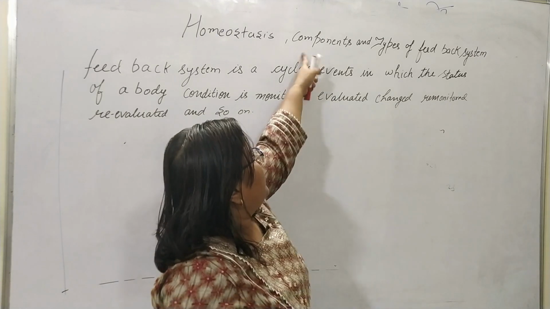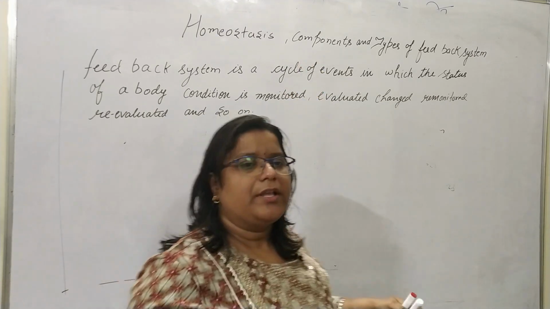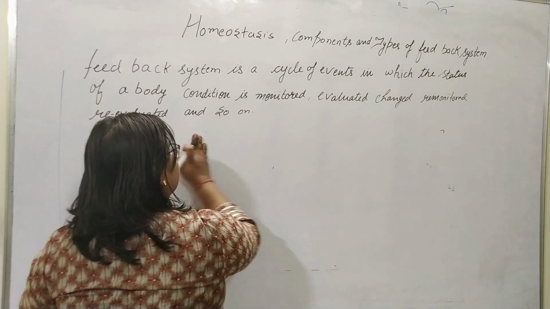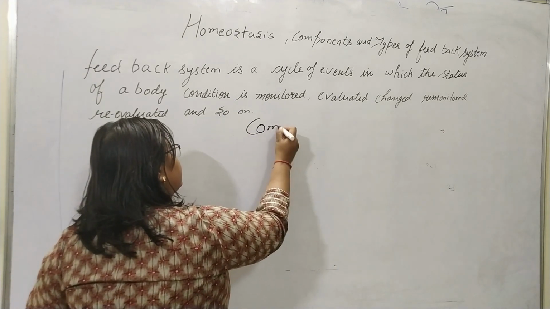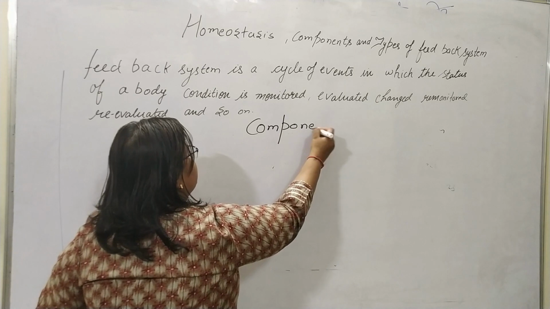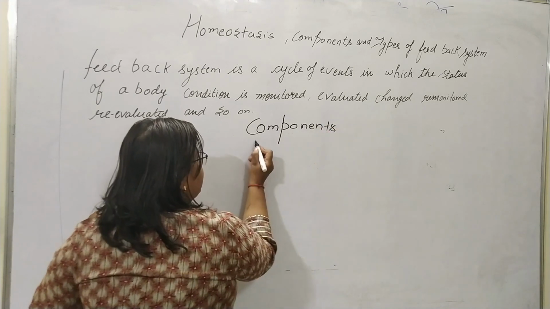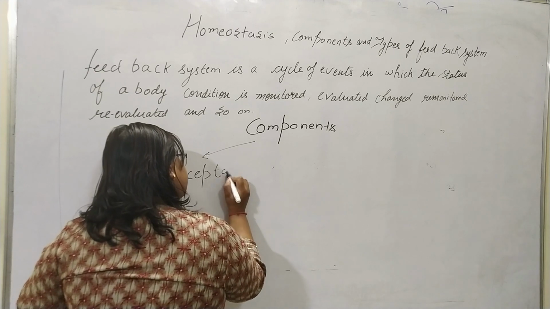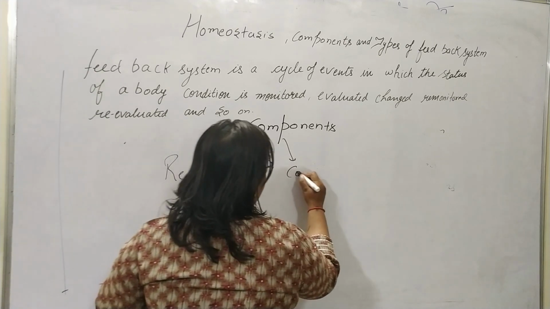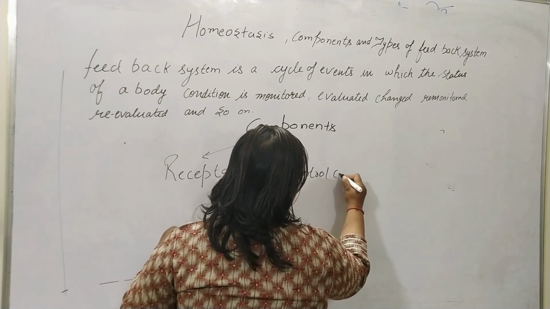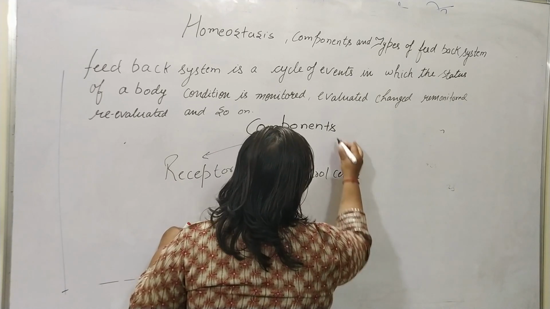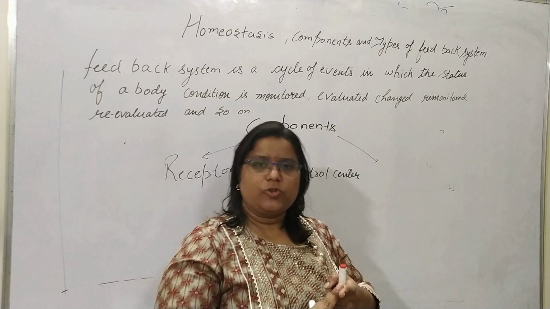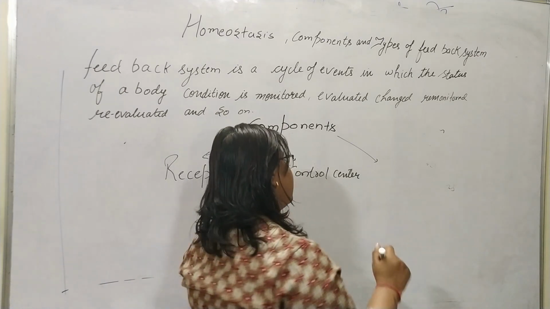So there are three components of the feedback system. Components of the feedback system: one is the receptor, second is the control center, and third one is the effector.